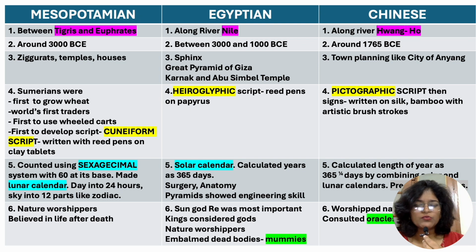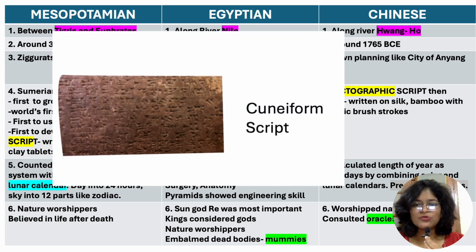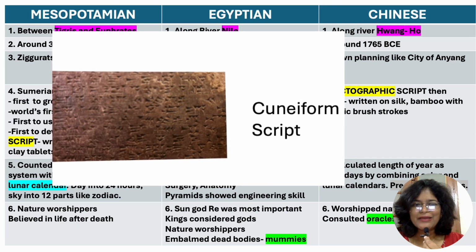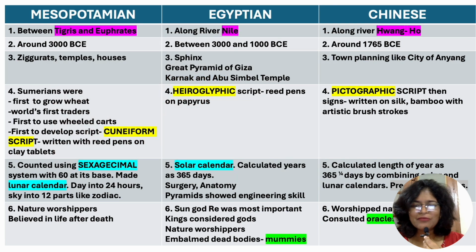The Sumerians were the first to grow wheat. They were also the world's first traders. They learned how to use the coin. They were the first to use wheeled carts. They were the first to develop a script, and this was a cuneiform script because the language was written in the form of wedges. It was written with reed pens and on wet clay tablets, and they'd bake the clay tablets and it would become engraved into it.